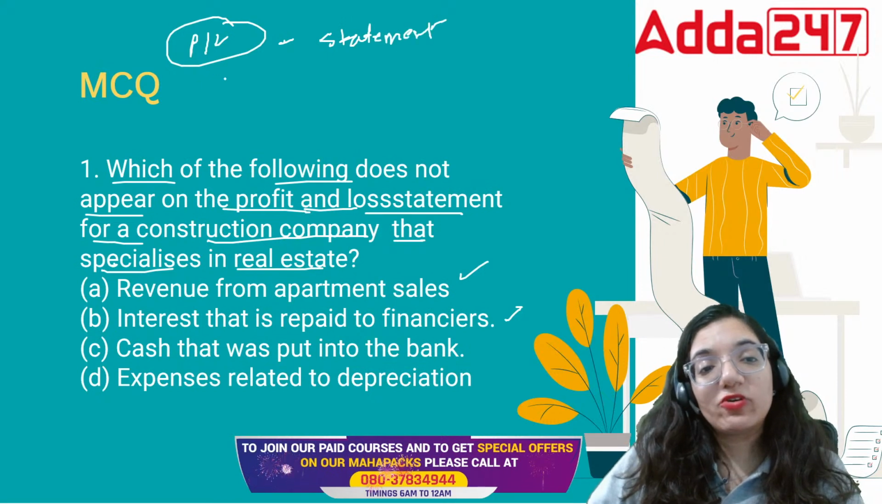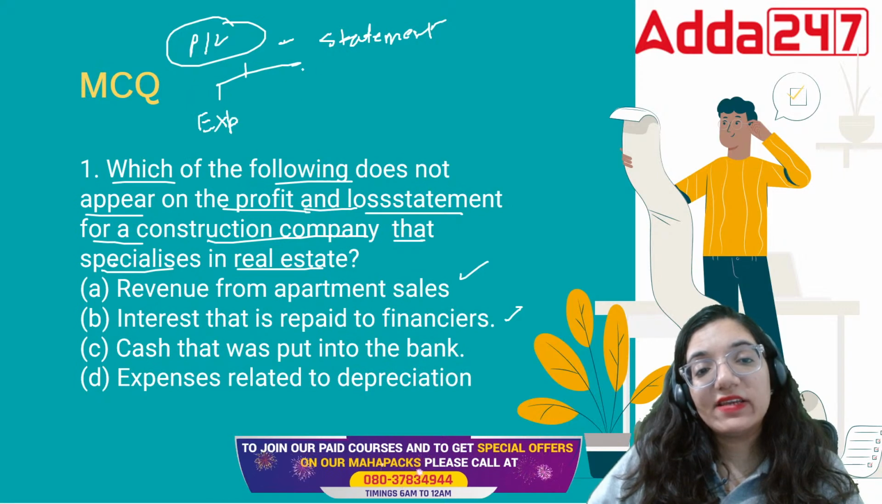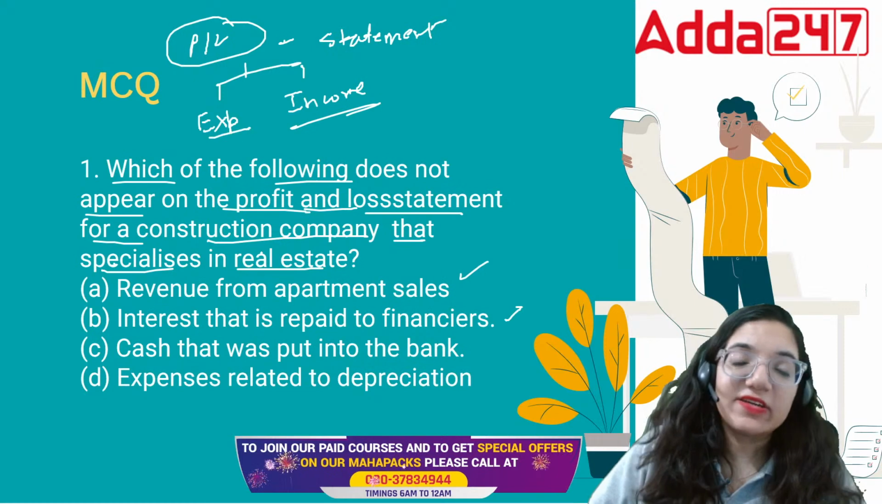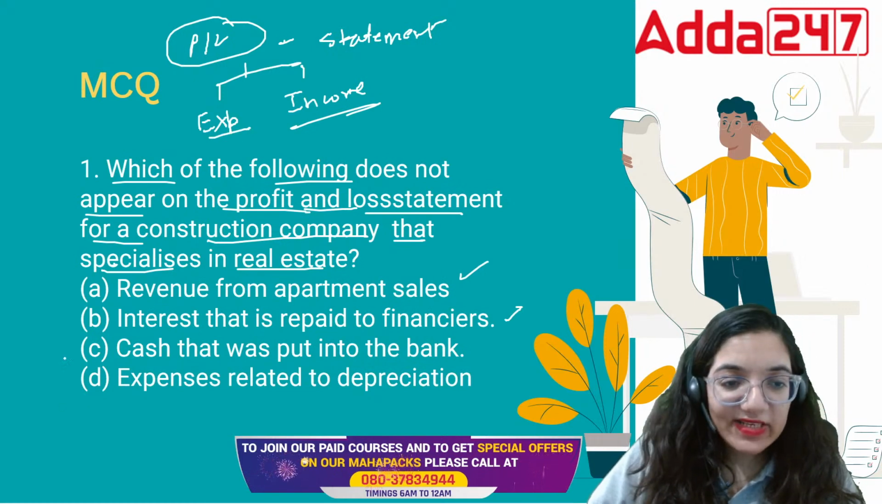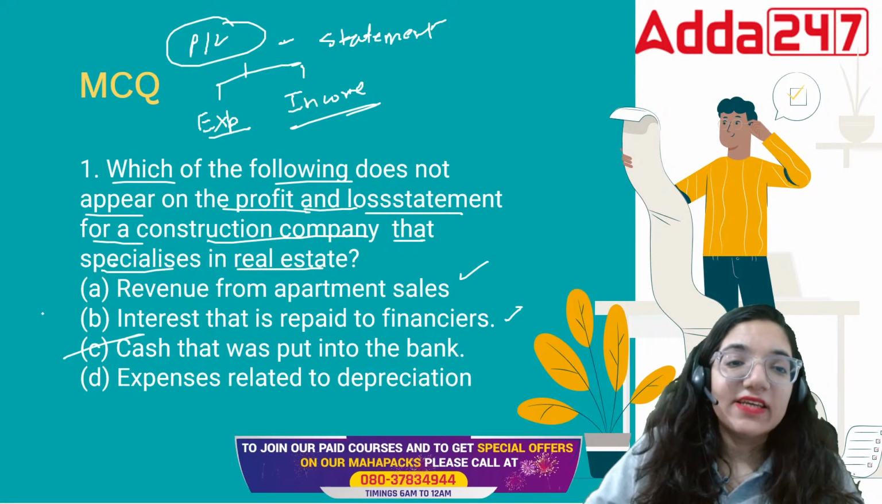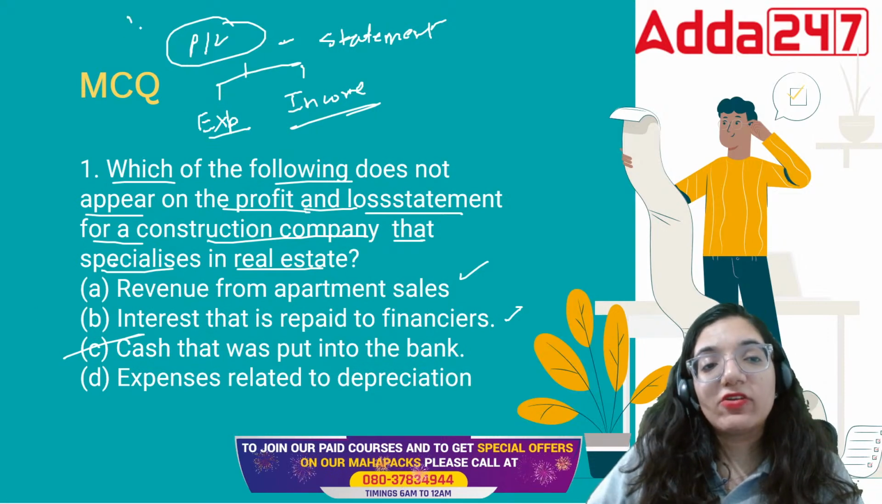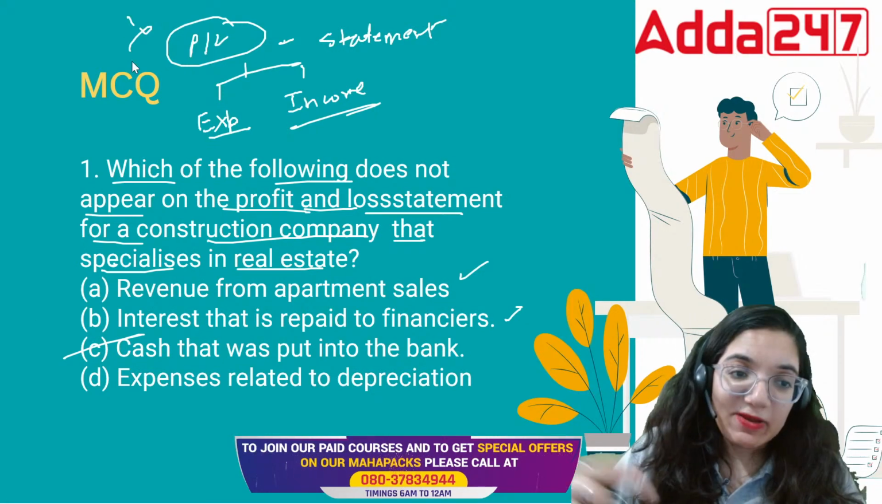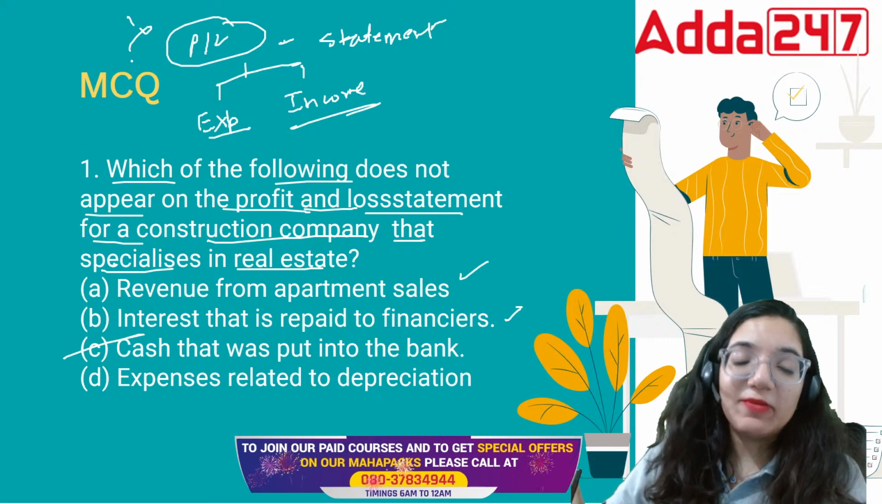In this statement, what do we record? We record the expenses as well as the incomes. Is cash in any case an expense or income? Cash is basically an asset. It should not be there in the profit and loss account at all. This is basically a trick question. This is given in the IIBF book itself.